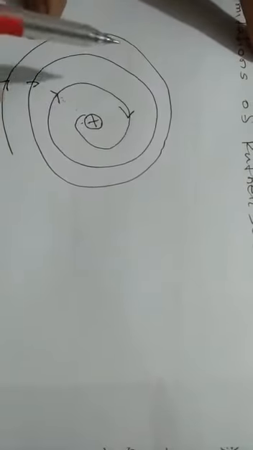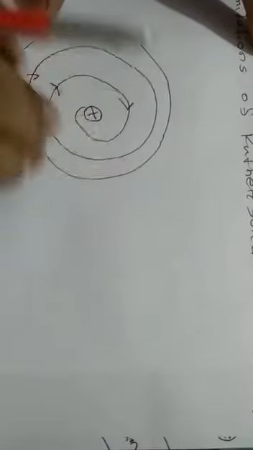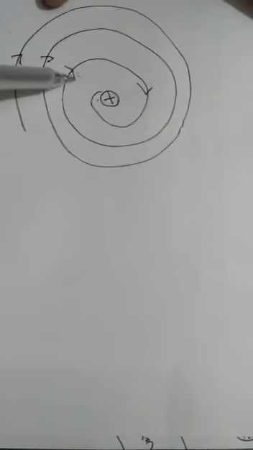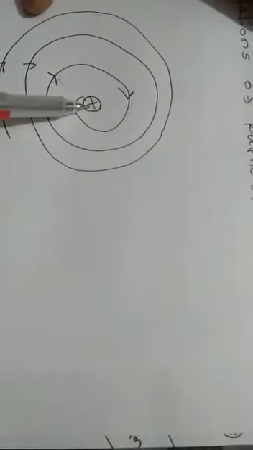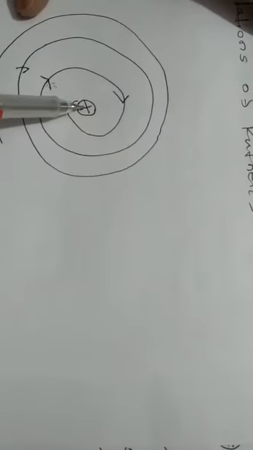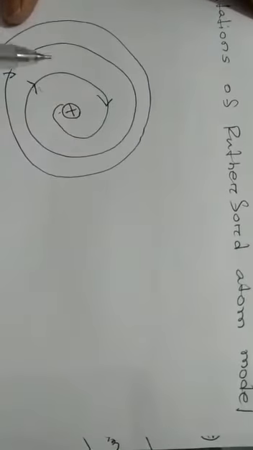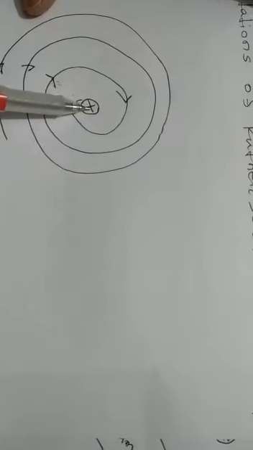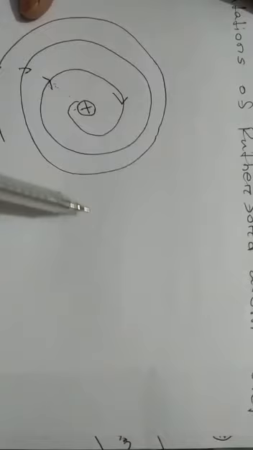According to Maxwell-Boltzmann theory, whenever a charged particle is roaming around anything, its radius will gradually decrease, and once upon a time it will fall down into the nucleus. But in the case of an atom, we never see electrons falling into the nucleus. Why? Rutherford couldn't give any idea.